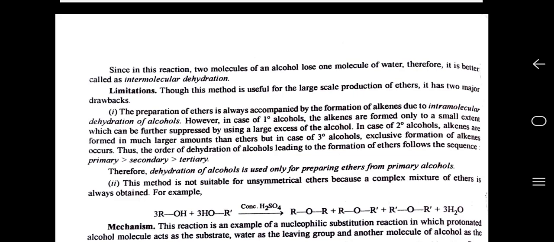In case of secondary alcohol, alkenes are formed in much larger amount than ethers, and in case of tertiary alcohol, only formation of alkene occurs. The order of dehydration of alcohol leading to the formation of ethers follows the sequence: primary is greater than secondary is greater than tertiary. Therefore, dehydration of alcohol is used only for preparing ether from primary alcohol.